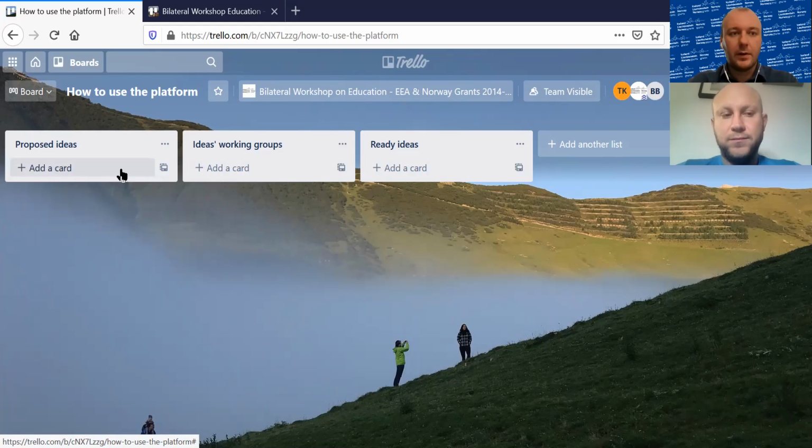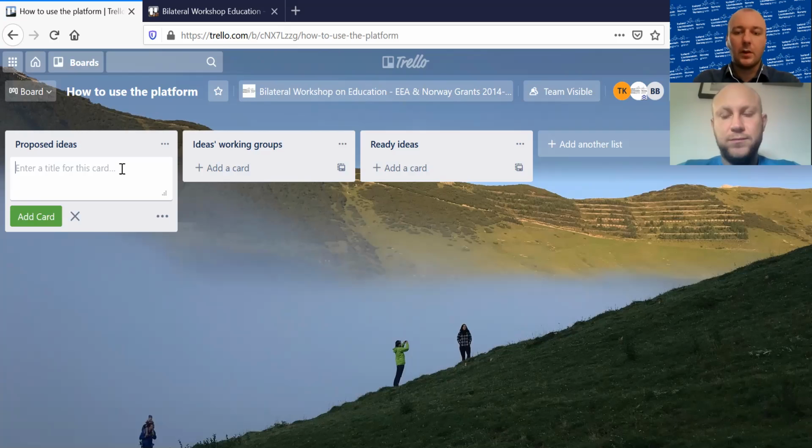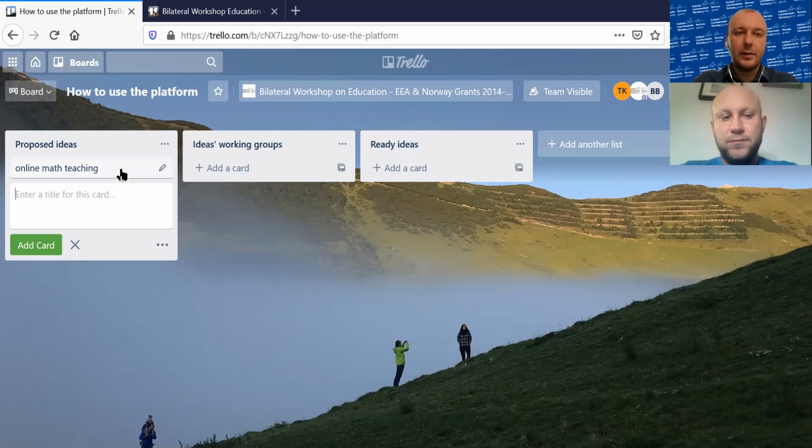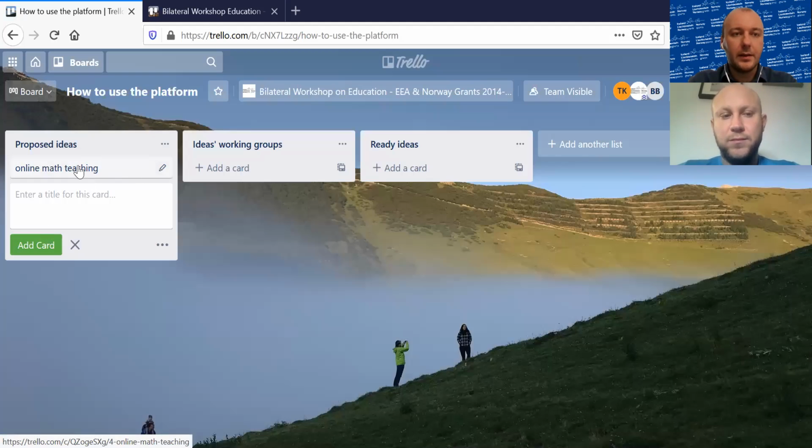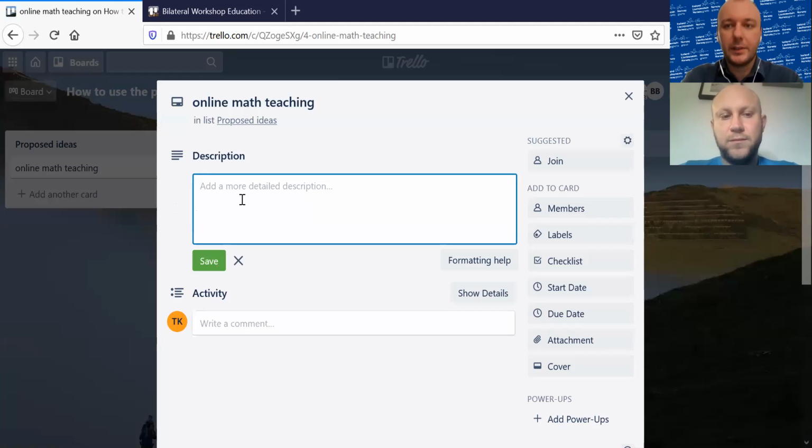So if you have an idea, for example, for online math teaching, then you just add it here. You can also edit the description by clicking on the pencil there, and you may also add a more detailed description where you present your organization, your experience in the field, and something about the idea that you would like to develop. So when you do it, new idea, you save it.